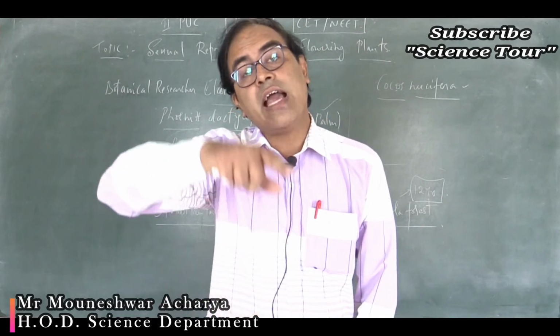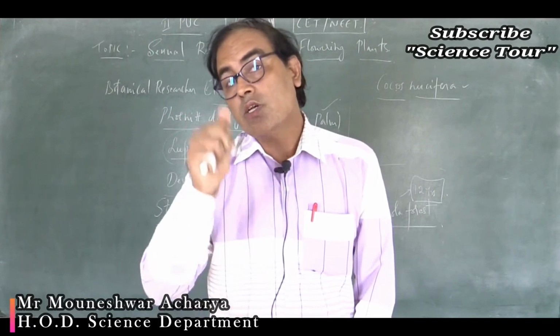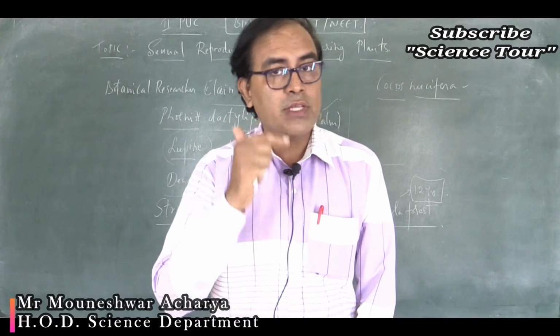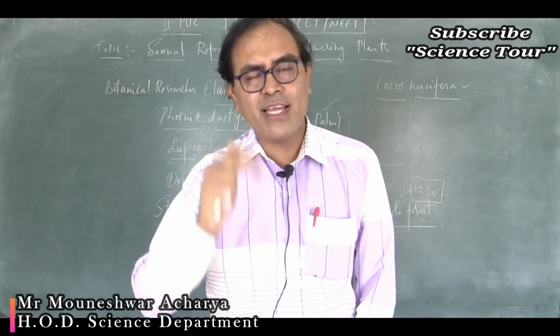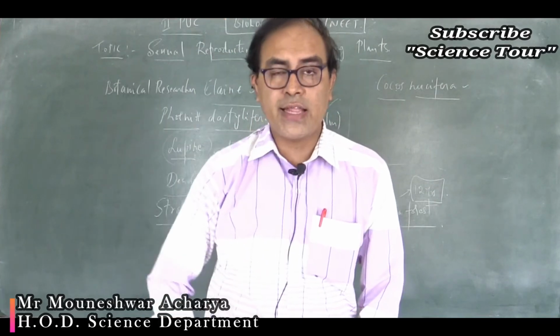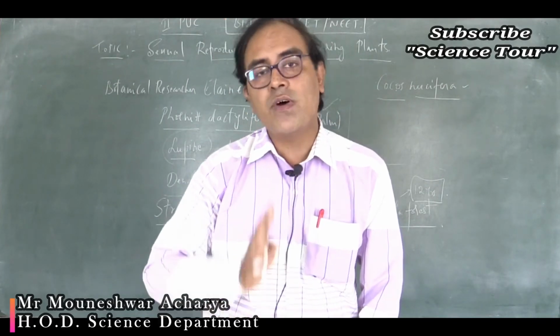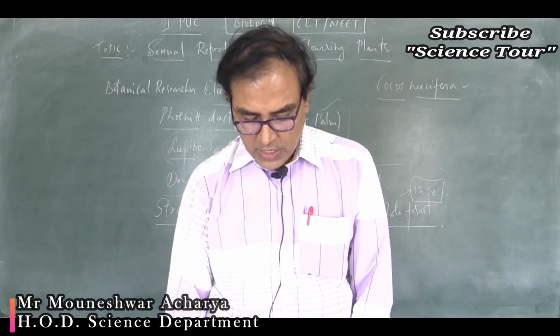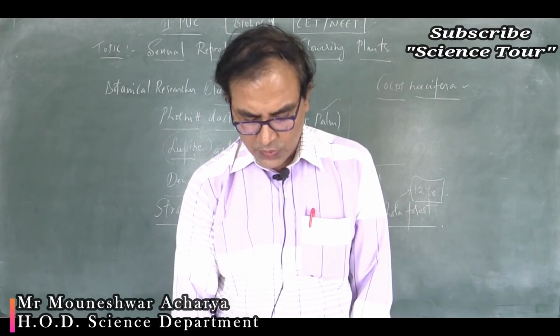So dehiscence of anther, which layers help? That is the epidermis, then comes the endothecium, then comes the middle layers. These 3 layers help for dehiscence of anther, and tapetum helps for the nourishment of the pollen grains. So that is not the true statement.